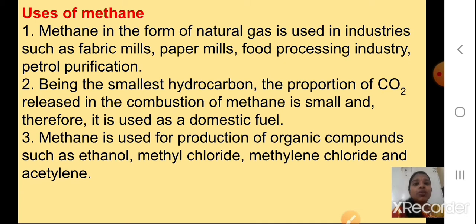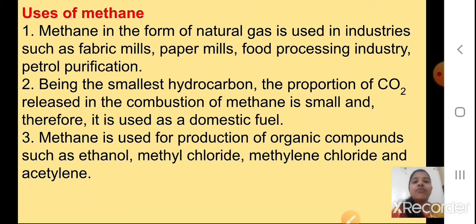Being the smallest hydrocarbon, the proportion of CO2 released in the combustion of methane is small. Okay, whatever the carbon dioxide will be produced during the combustion of methane will be smaller, and therefore it is used as a domestic fuel. So it is a little bit safer to use this methane, because it is the smallest hydrocarbon. What is a hydrocarbon? We have studied. So it is the smallest one. We start from methane, ethane, propane, like this it goes on. So methane is the smallest one. Because of its combustion, CO2 production is less,